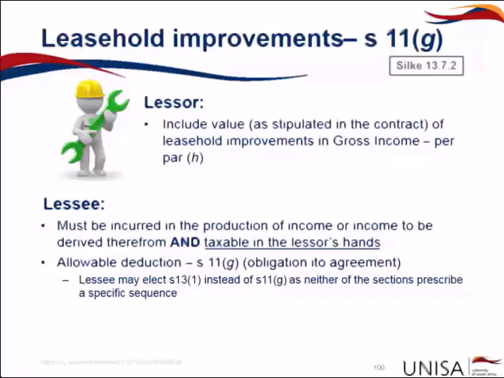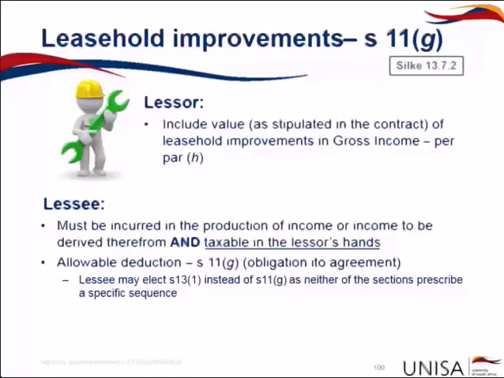The allowable deduction relates to the obligation in terms of the agreement. So in other words, the amount that the lessor will include in their gross income will be the amount as stipulated in the contract. The amount that the lessee will be able to claim a deduction for in terms of leasehold improvements will be that stipulated amount.